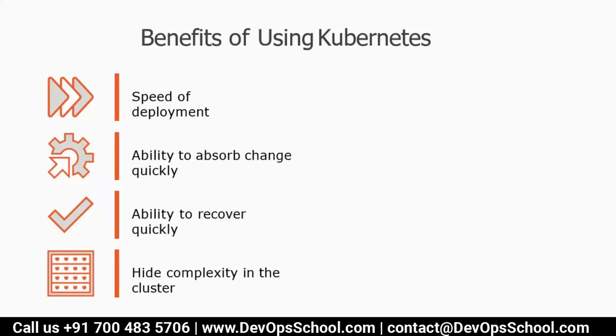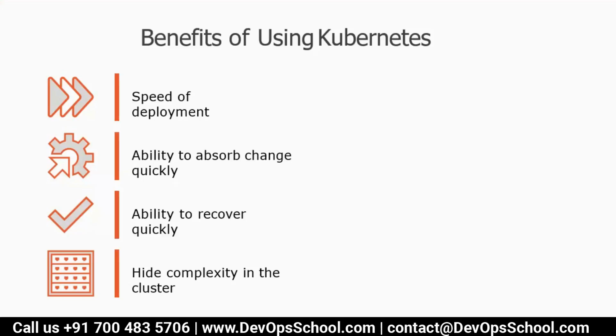If you are on physical servers or virtual machines, you won't be able to address this requirement of speed of deployment. So Kubernetes will give you the speed of deployment from 1 container to 1,000 containers, or 1,000 containers to 1 container, in 2 seconds. This is the kind of speed of deployment you get, which you won't get with virtual machines and the like.